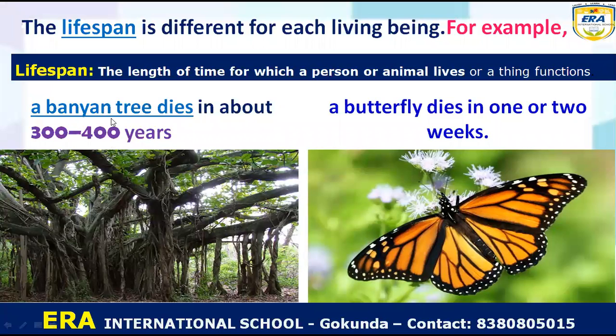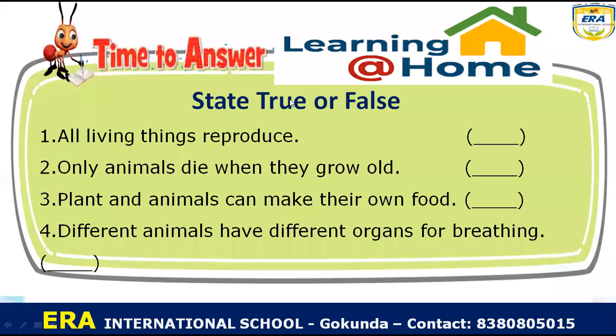After that, it will die. A butterfly has a short lifespan, dying in 1 or 2 weeks, but a banyan tree dies in 300 to 400 years. In this way we learn about reproduction and lifespan.